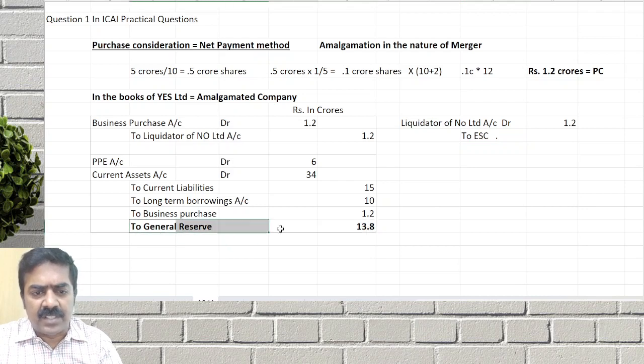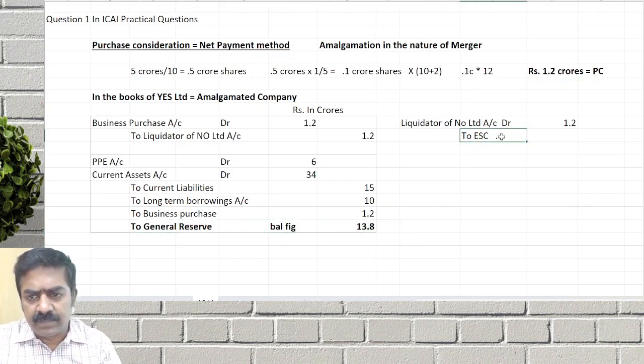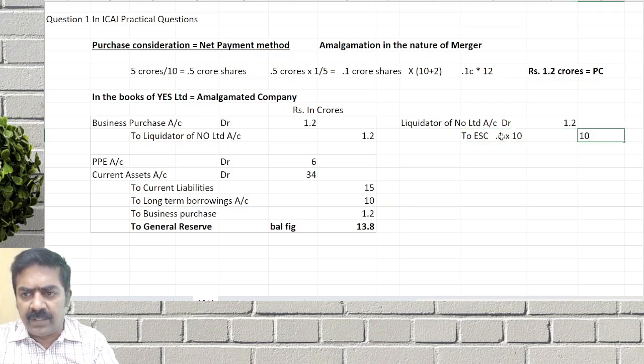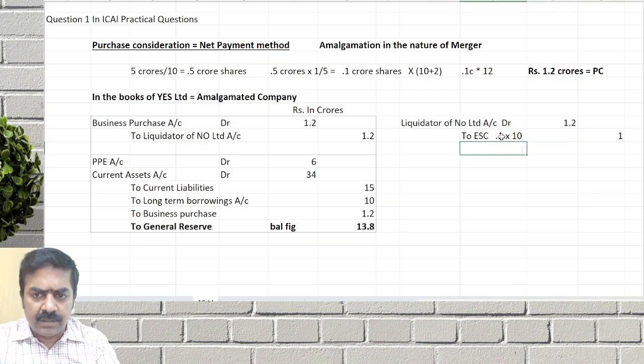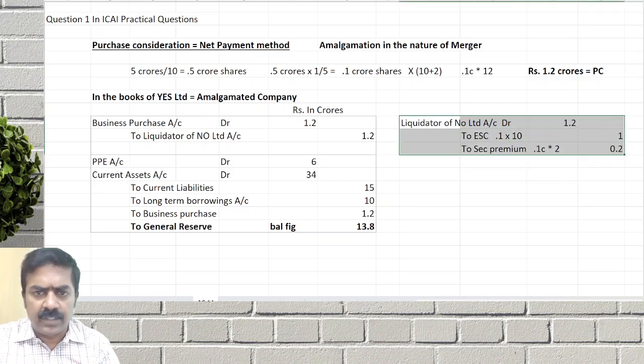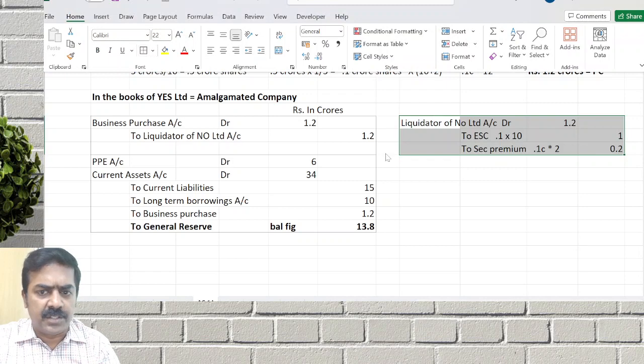The name of the reserve is not mentioned, so that's why we take it as a balancing figure. So 0.1 crore into the face value will go to capital, and 0.1 crore into 2 rupees will go to securities premium. That will be 0.2. This is for the settlement of purchase consideration.